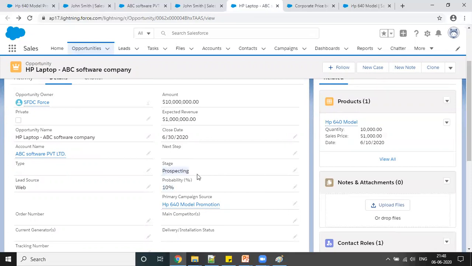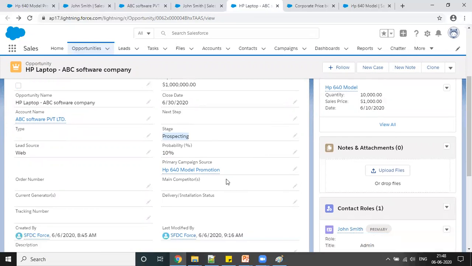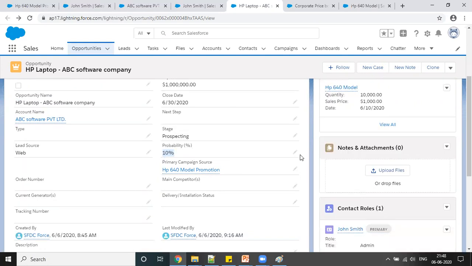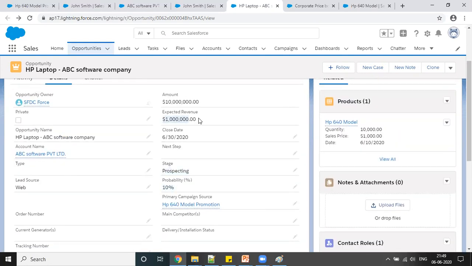My stage is on prospecting only. It is not yet closed, so it cannot consider the whole amount right now because the probability is 10% only. So the expected revenue is this, and the amount is this.